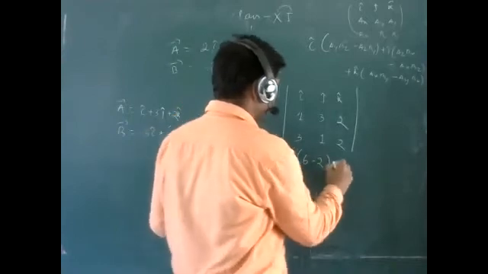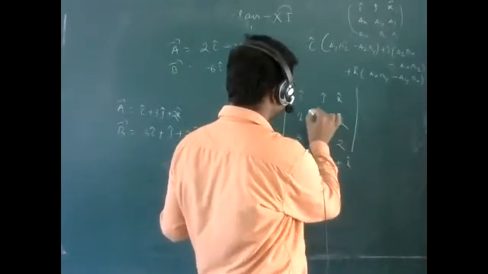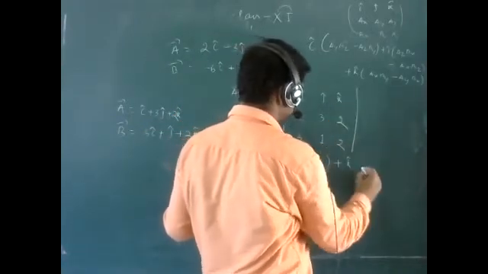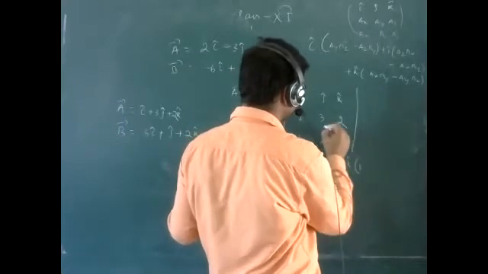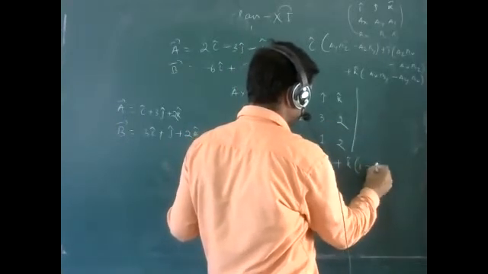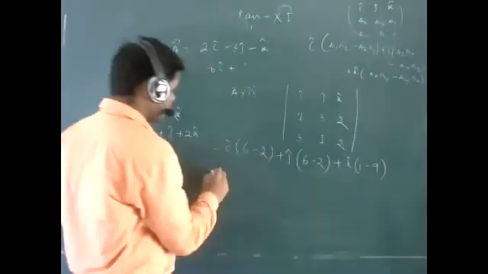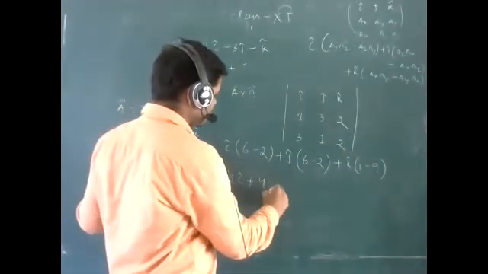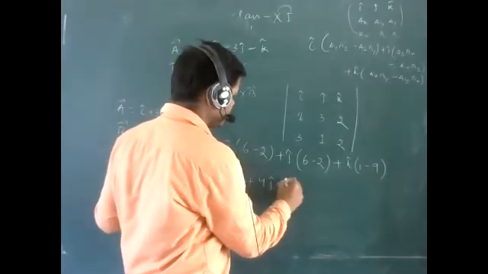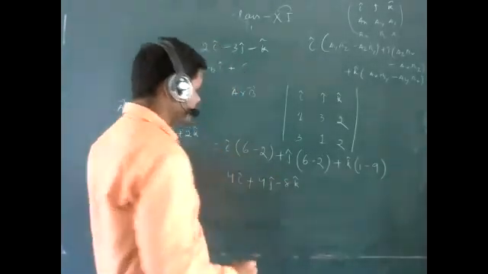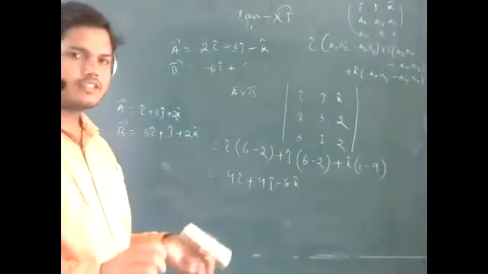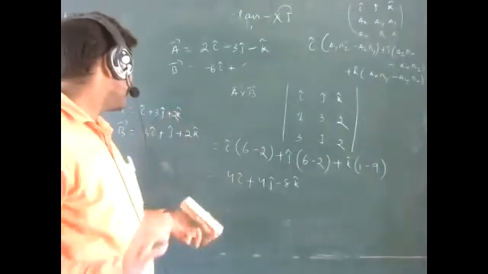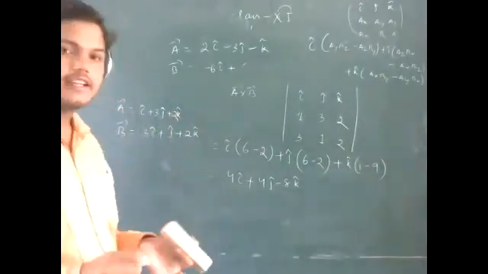Plus K cap into 1 into 1, that means 1, and 3 into 3, that means 9. So that will be 4 I cap plus 4 J cap minus 8 K cap. This is the answer. Actually, in the question I had not mentioned the 2 K cap, only I cap.